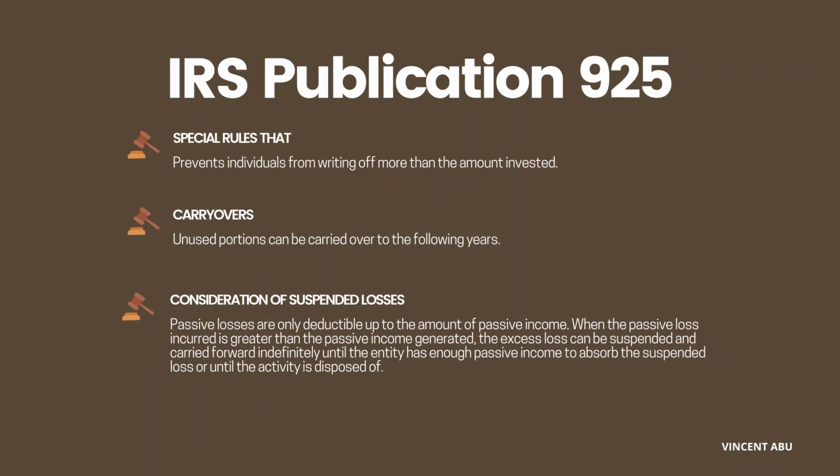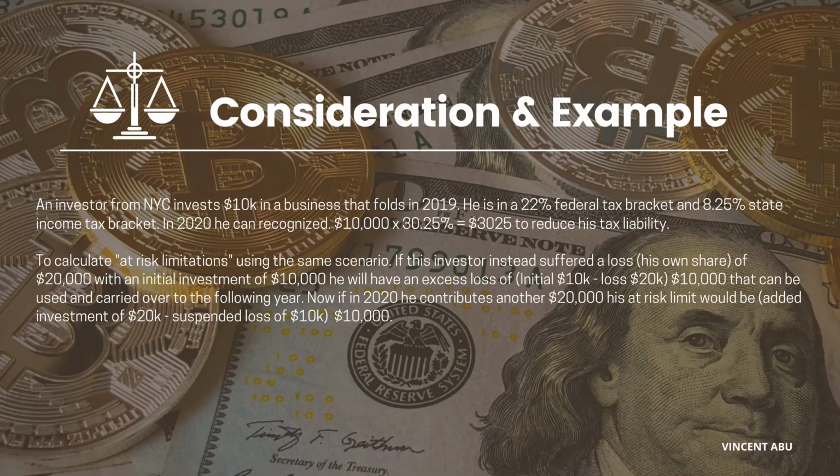This also takes into consideration basically the ruling for suspended losses. So what exactly did all of that mean? To further explore and clarify these rulings, let me share an example.